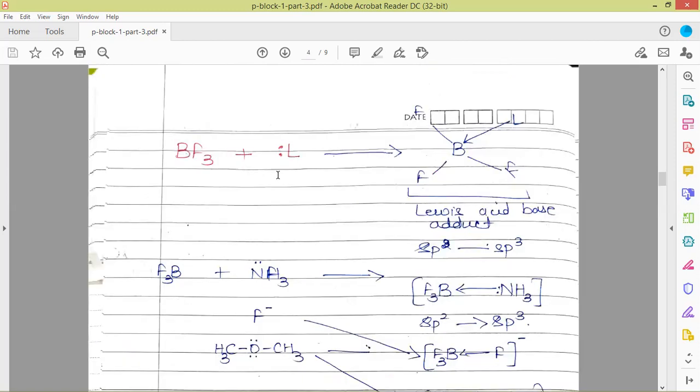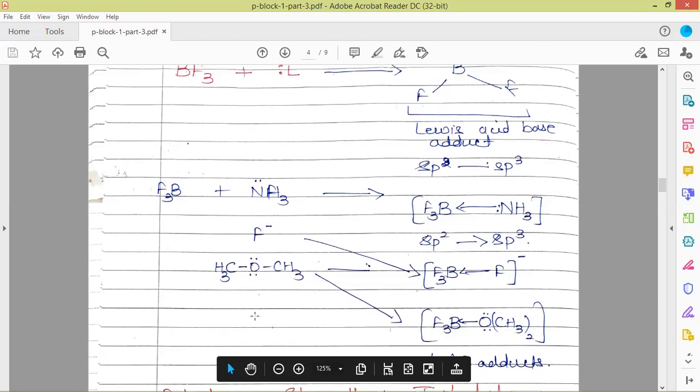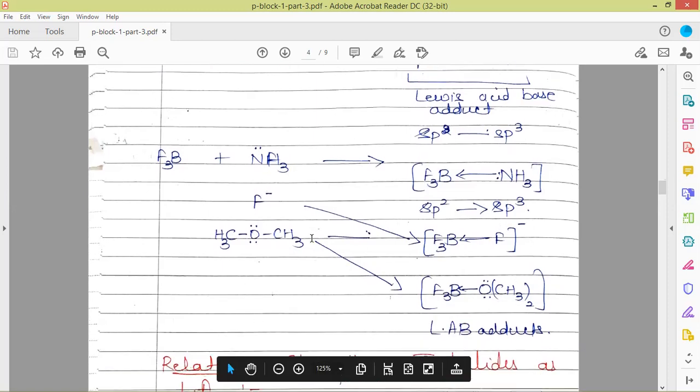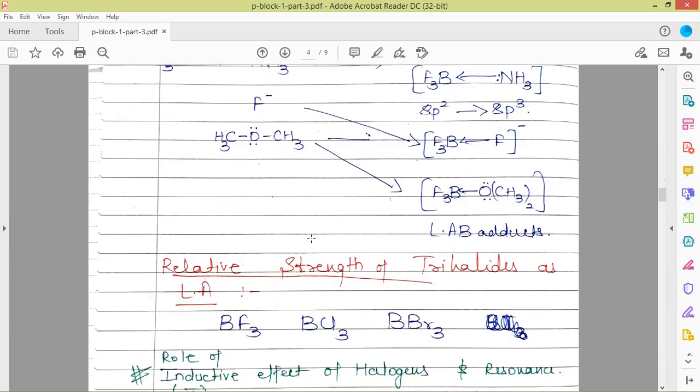So it will form various Lewis acid base adducts with different Lewis bases, or we can say with different electron donor compounds. Here L is a ligand which can act as a Lewis base. It will donate its electron pair to boron, and boron will be able to complete its octet and form a stable adduct like this. This is how it reacts with ammonia. Here this is ether. This is how it reacts with Lewis bases to form Lewis acid base adducts.